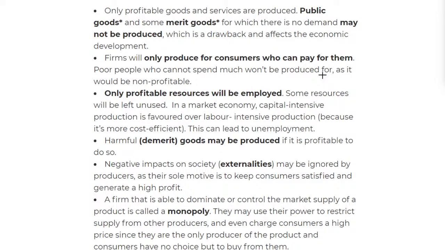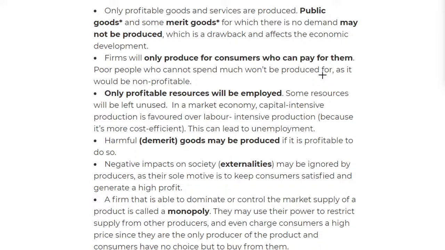Then we have demerit goods. I've explained this. Demerit goods are simply those goods that have a negative impact on the society, but because they're addictive, people are going to buy them. Then we have the negative impact on the society, and this would be externalities. This is what we call externalities. So these are basically the negative impacts on the society, and because they're ignored by the producers, their sole motive is to keep the consumers satisfied and generate a high profit.